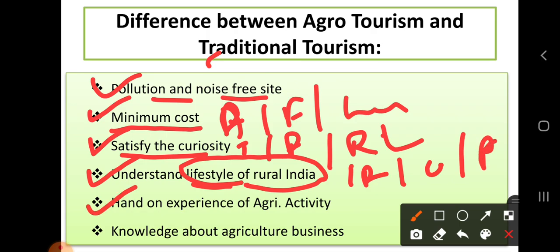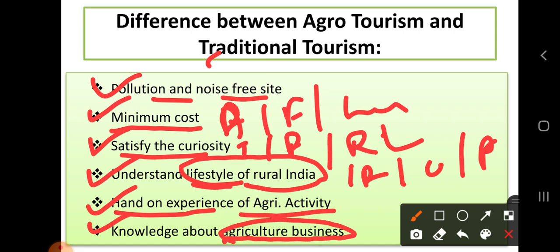Then hands-on experience of agri activities. So it allows tourists to perform various tasks in rural areas. Then it gives knowledge about the agriculture business to the visitors from urban areas.